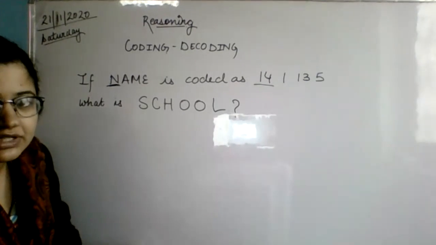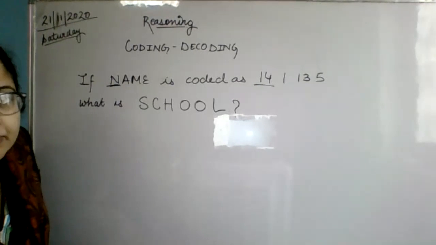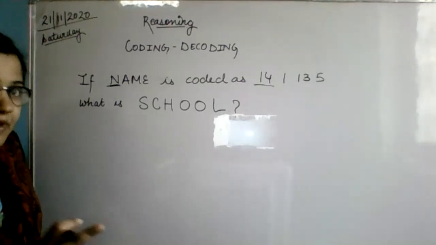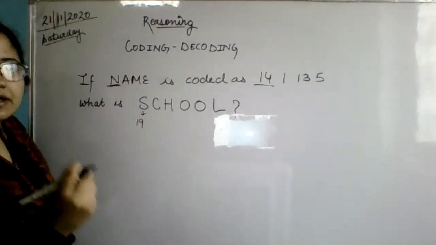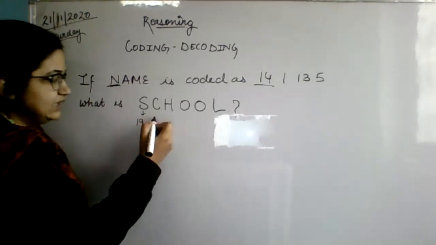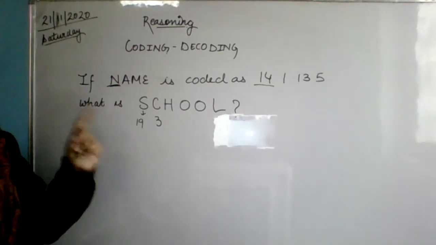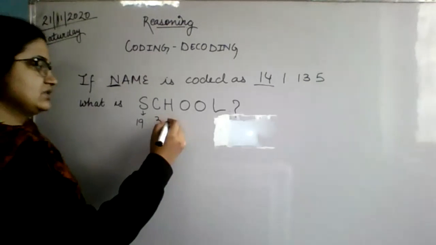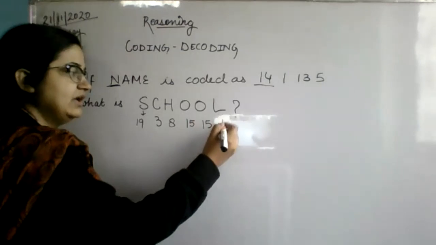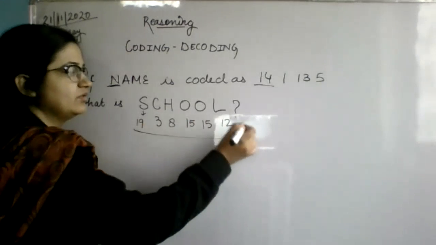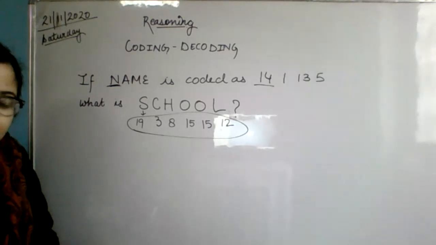Now for SCHOOL: S comes just before T20, so S will be 19. C is the third letter, so 3. H is 8. O is the 15th letter. Then L will be 12. So this is the code for SCHOOL.